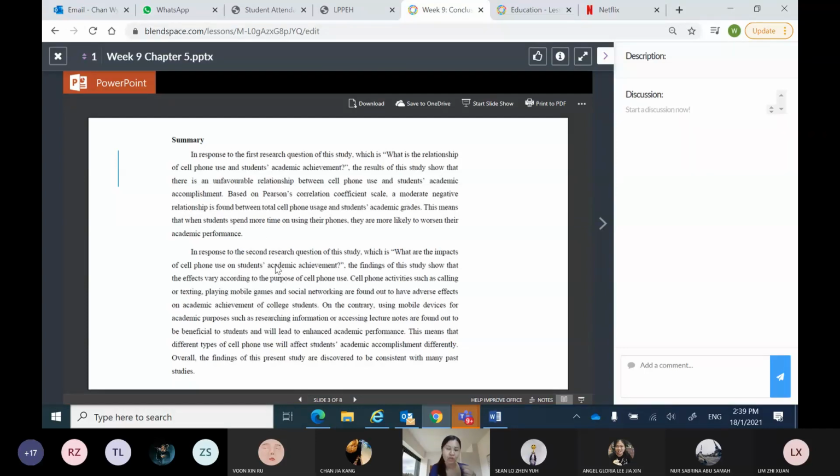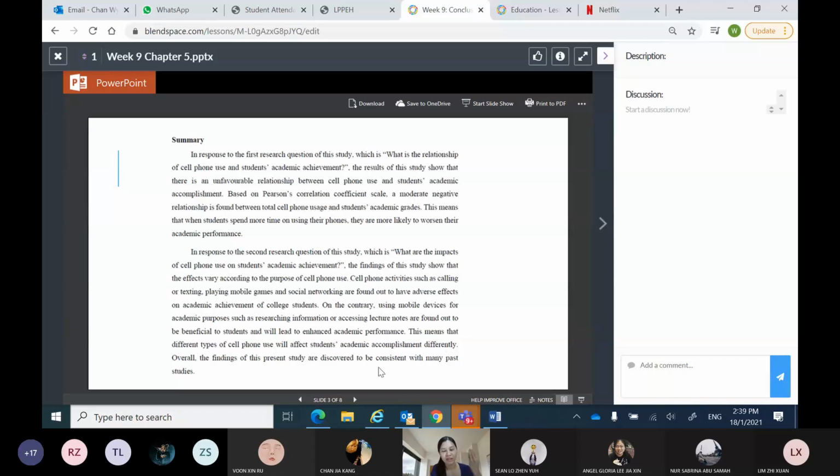Okay, so the next one is the next paragraph. You will be answering the second research question. What are the impacts of cell phone use on students' academic achievement? So this finding of the study shows that the effects vary according to the purpose of cell phone use. Cell phone uses such as calling and texting are found to have adverse effects, and on the contrary, mobile devices for academics such as researching are found to be beneficial. So what does this mean? Different types of use will affect students' accomplishment differently.